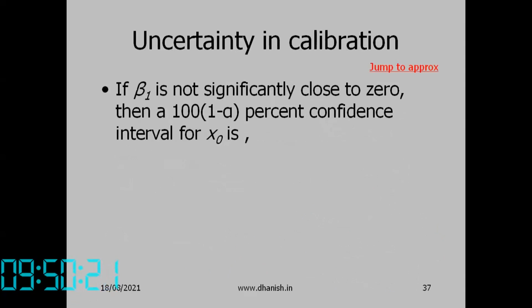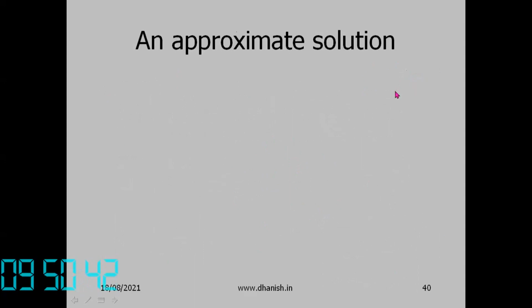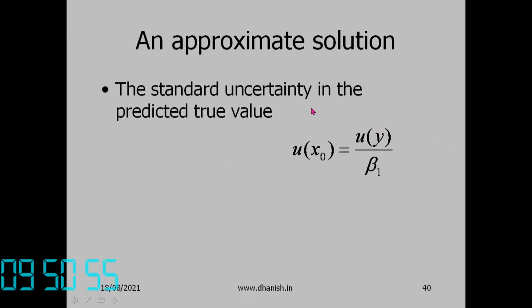Now we have to determine an uncertainty for the predicted value. Actually, there is a big equation here, so we'll skip this and use a shortcut method, an approximate solution, to determine the uncertainties. The previous equation is given in the book by Montgomery, Peck, and Vining, where the other equations are also given. So this is an approximate method.